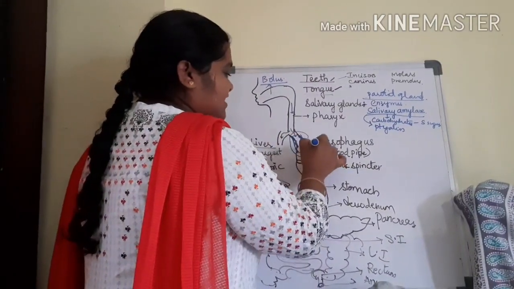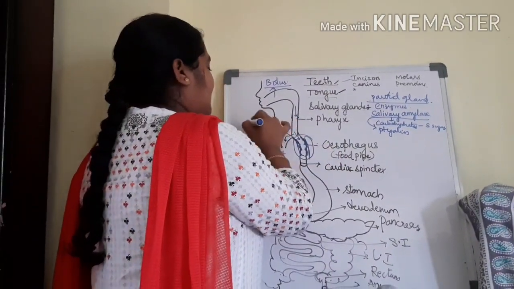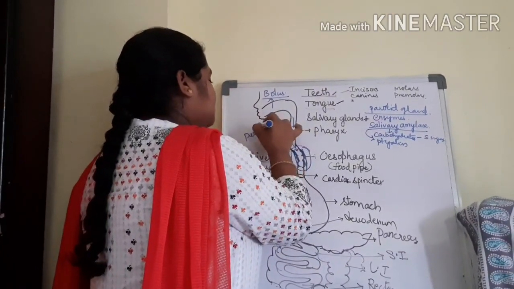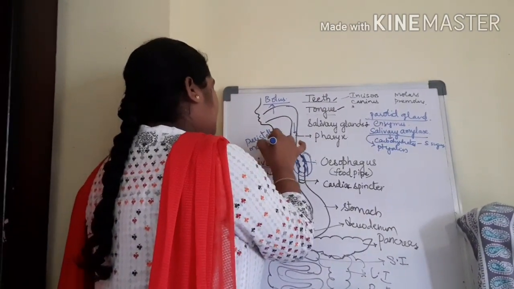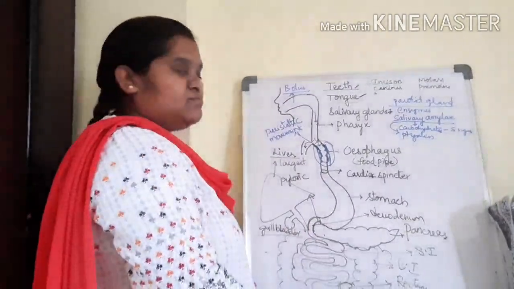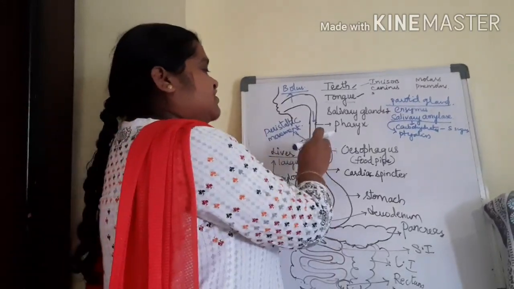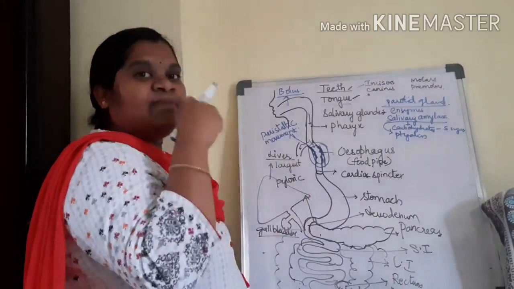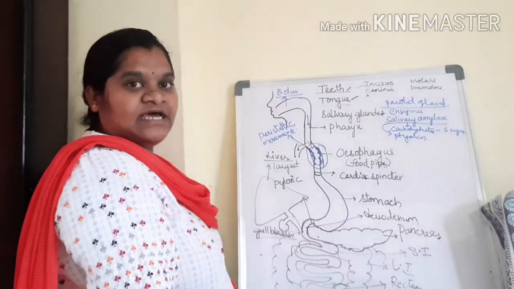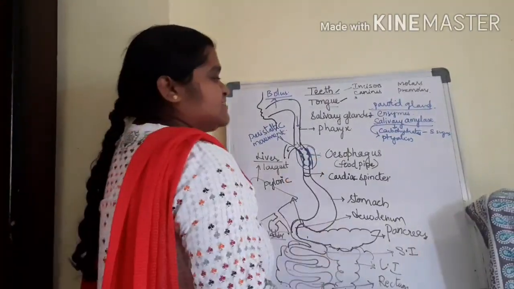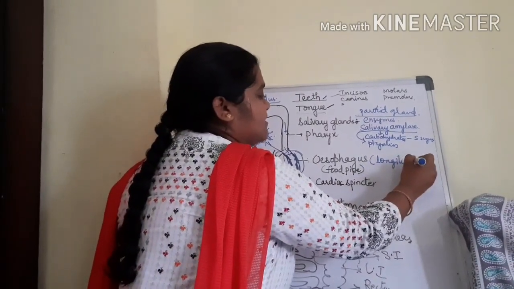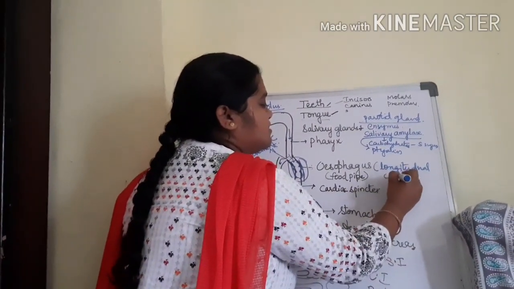This movement is called peristaltic movement. It is very important for 2 marks questions. What is meant by peristaltic movement? Nothing but the food moving in the esophagus by wave-like motions with the help of the muscles present in the esophagus. What are the muscles called? They are called longitudinal and circular muscles.